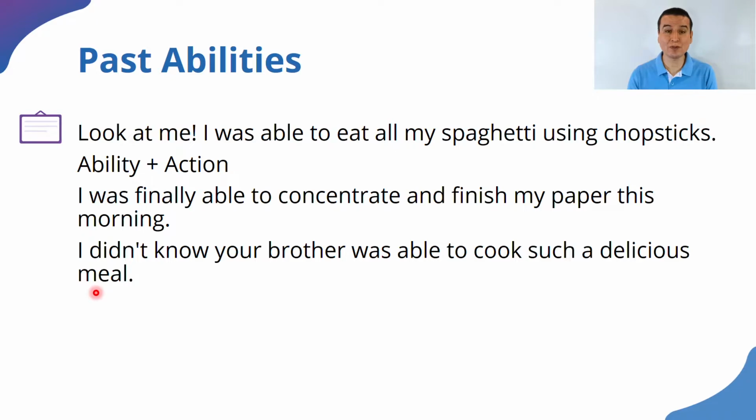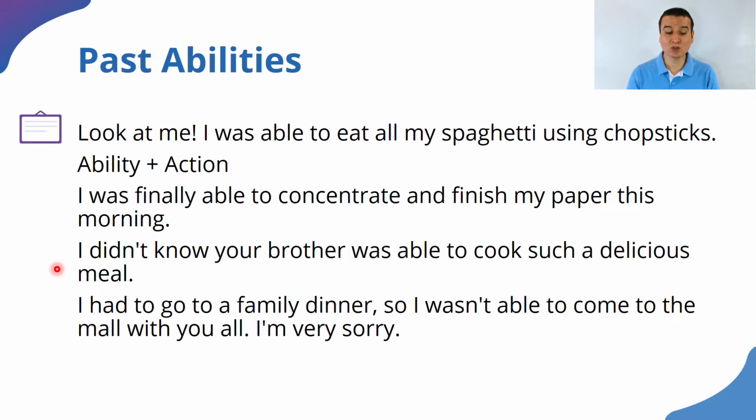So we're talking about the brother, and we are creating some context in the past, and that's why we are using was able to. All right? Remember that if we were saying you were able, you would use the form were. You were able. Yeah? Your brother was able.